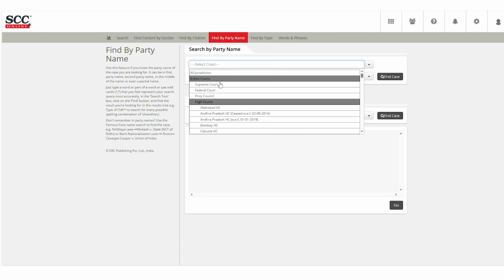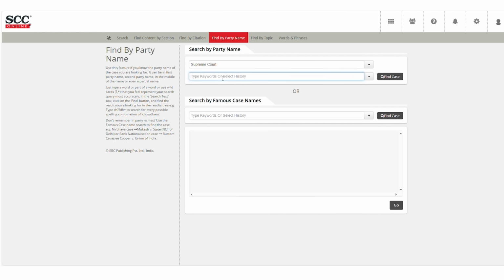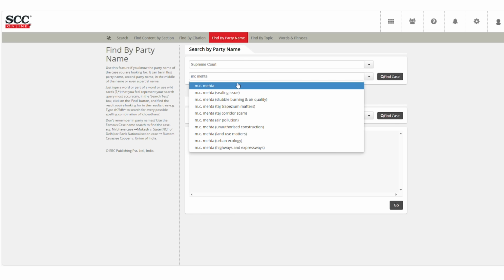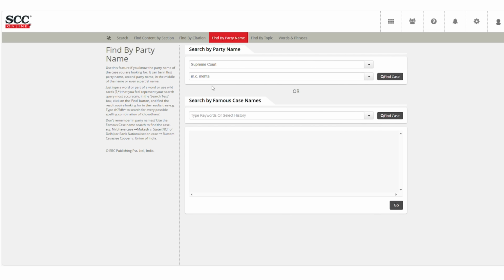Choose a jurisdiction if you are sure, for example, the Supreme Court. Then, start typing the party name that you want to search for. For example, MC Mehta. You can also choose from the list of suggested names that appear in the drop-down list. Click on Find Case icon and a list of judgments is populated.